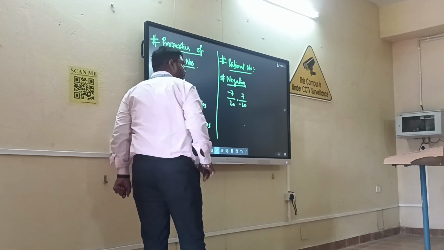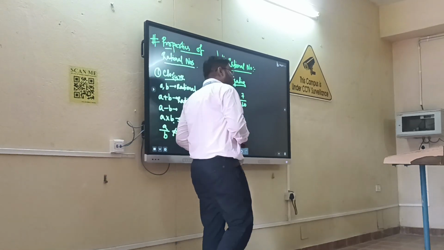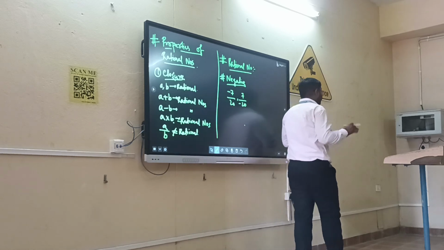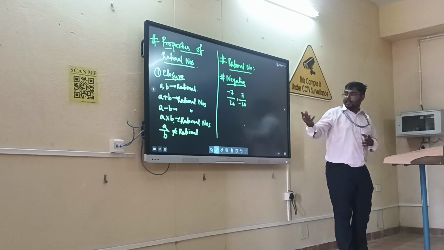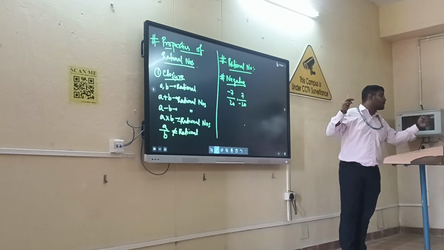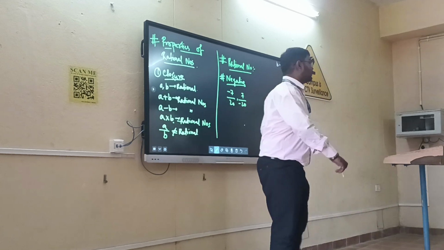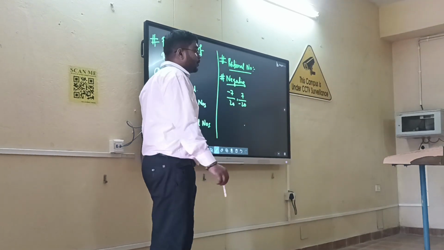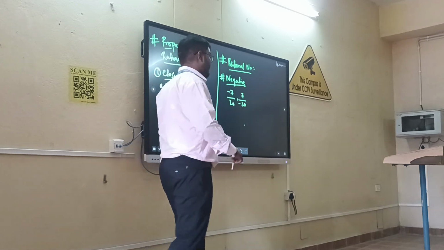If the condition is given that B is not equal to zero, then it can be. So the property holds in general, but for specific cases, if the condition is different, then it holds true. Now, the first property is the closure property.